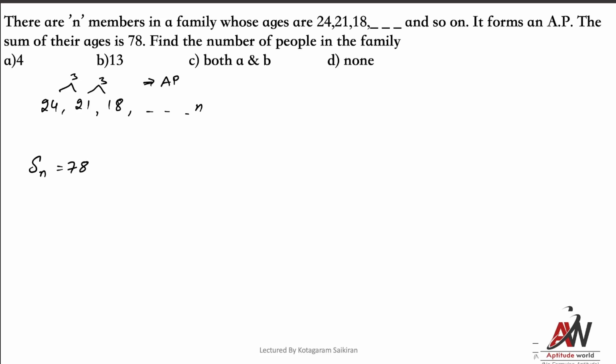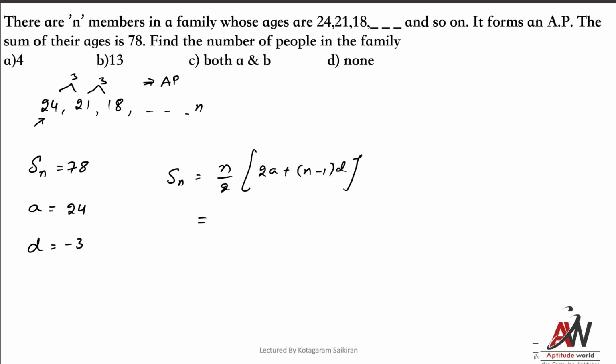Which is the first term here? The first term I'll take as a, that is 24. And the difference is 3. Every time it is decreasing by 3, so it is an AP in descending order. The sum of n terms in AP is n by 2 into 2a plus n minus 1 into d. There is a shortcut for this which I have explained in class, but if I tell it now you won't be able to understand. So substitute: n by 2 into 2 into 24 plus n minus 1 into minus 3.